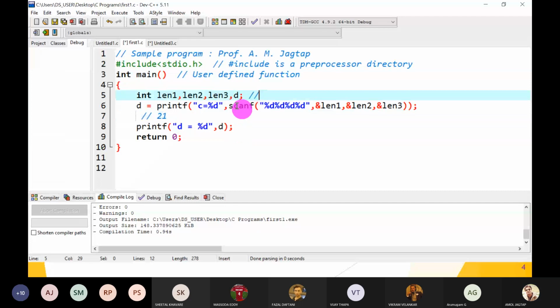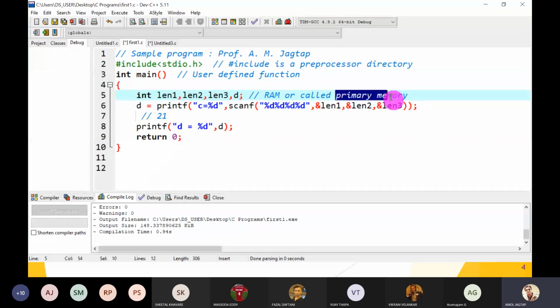Data type tells the compiler how many bytes are required, and second, which type of value we have stored into that variable. Second thing, this memory management is done on the RAM, random access memory, or we can call it the primary memory.